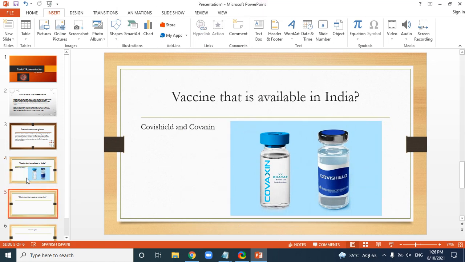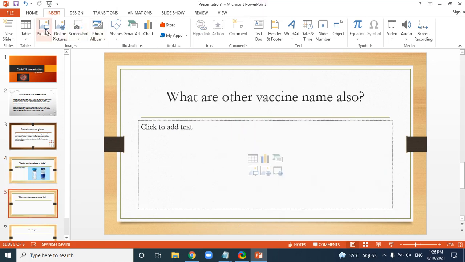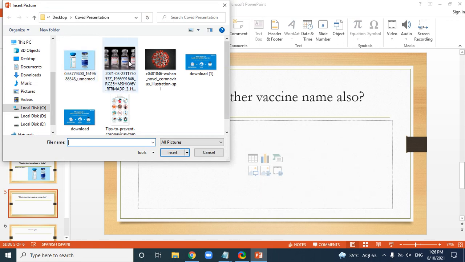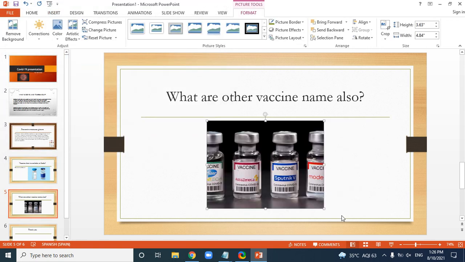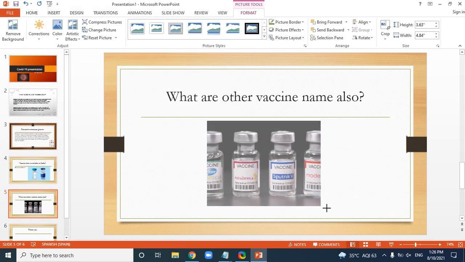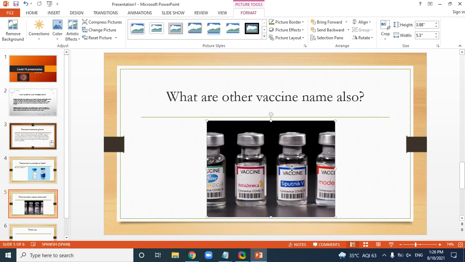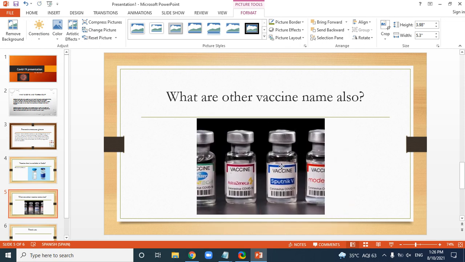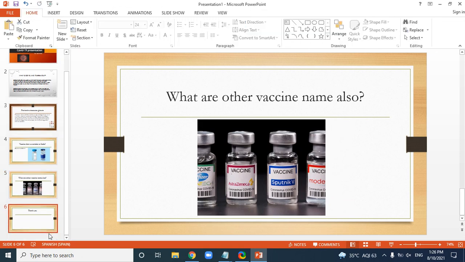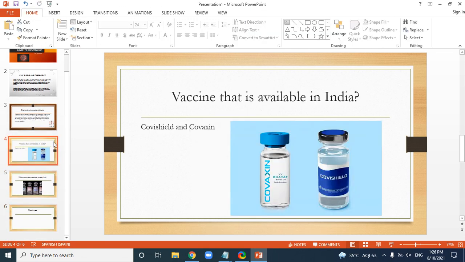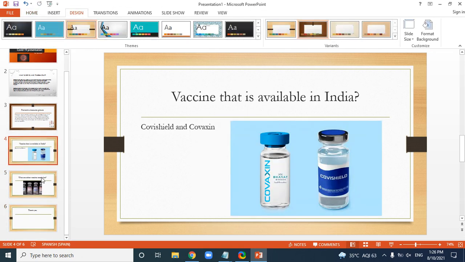And in this pictures that are available, I'll go over here, and I'm going to take the vaccine names. I have 4 vaccine names. This is other vaccine name also, and in last it is thank you. This one I'm going to take, this one I'm going to put another.